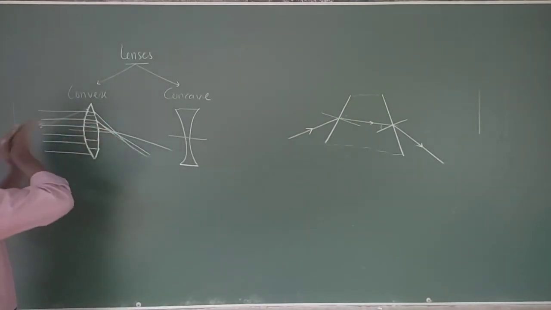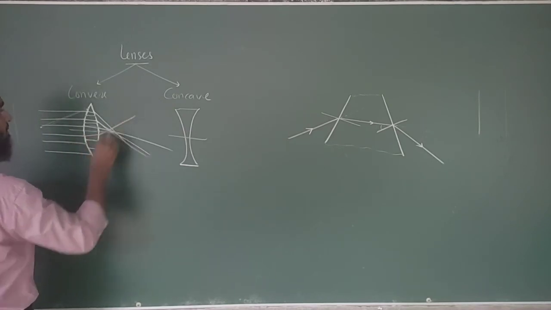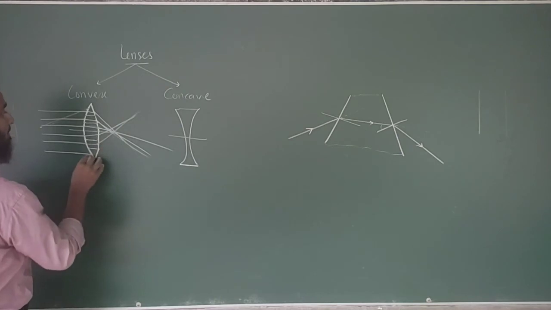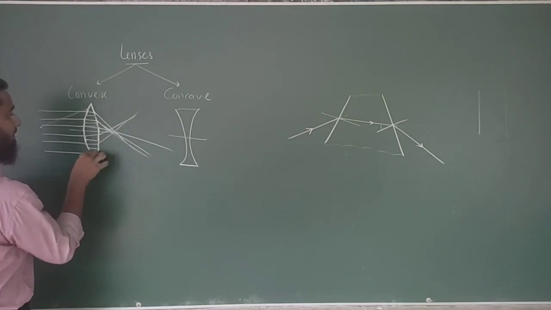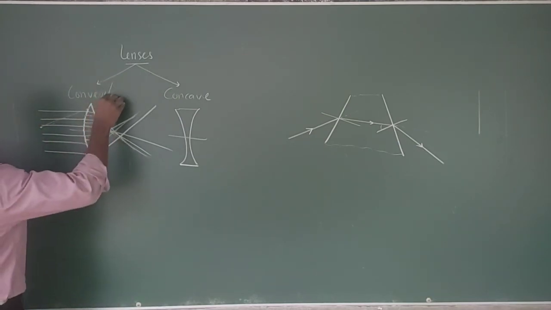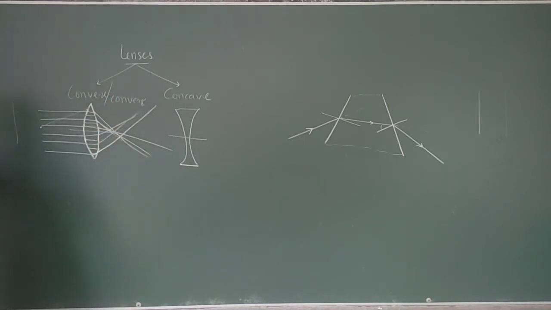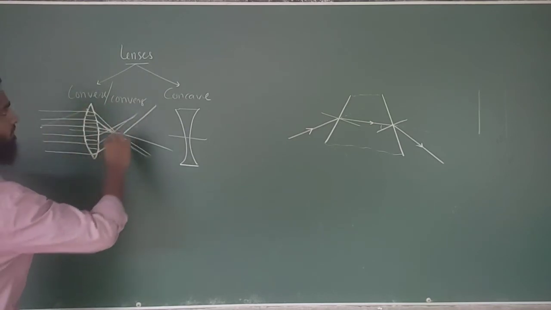The refraction always takes place like this. Again, this is in the opposite line. This is going to go like this. Therefore, the rays which are striking on the convex lens have been converged. Then the convex lens has an ability of converging. Therefore, we are calling this a convergent lens.